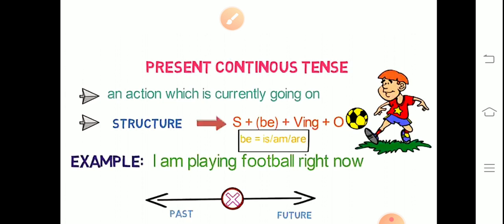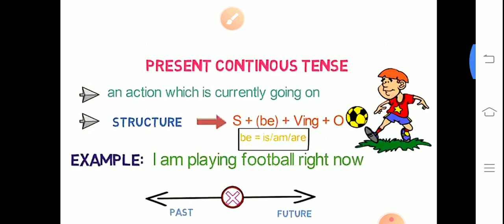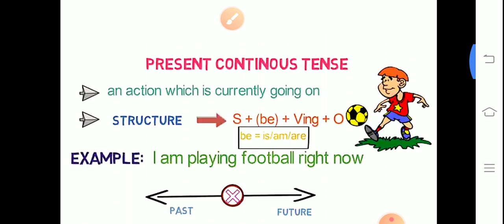We'll see the rules or structure. First of all, the subject should be there. After that, be means is, am, are. Subject, after that you have to use is, am, are. Is with any singular, am with I, and are with plural, suppose we, you, or they.